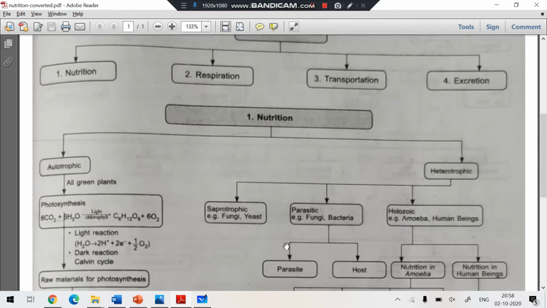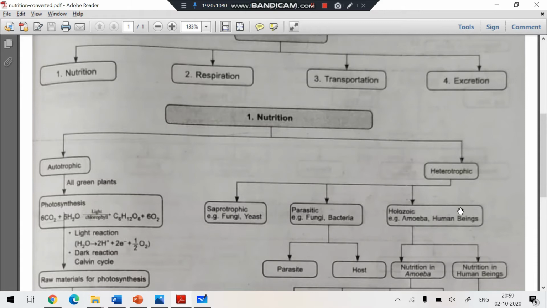The parasites are the organisms which derive food from another organism, and the organism from which they derive their food is called the host. Clear? Now the next is holozoic nutrition.